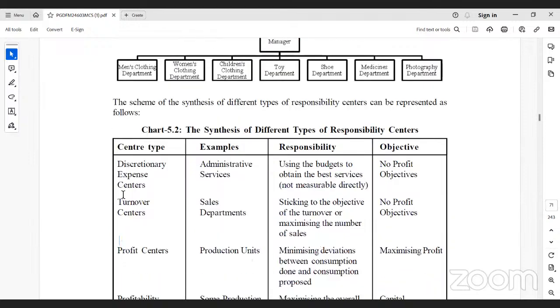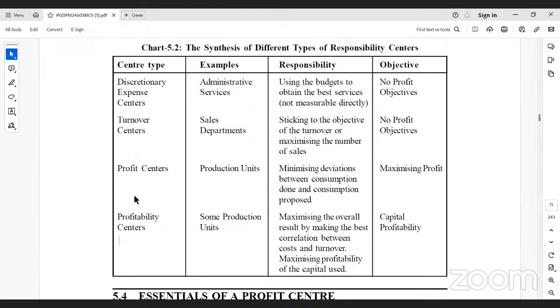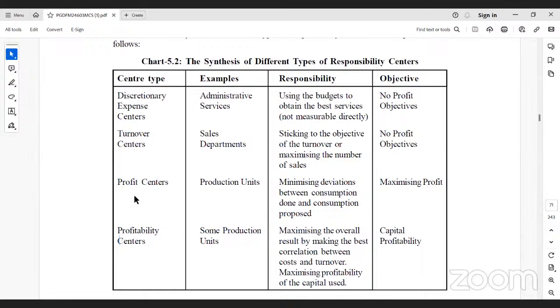So, the synthesis of different types of responsibility centers: expense center, turnover center, profit center, and profitable centers, with administrative services as an example. Turnover is nothing but the sales department turnover. Profit center means product wise, how much profit the company is going to get. The profit center is the same as the production units.